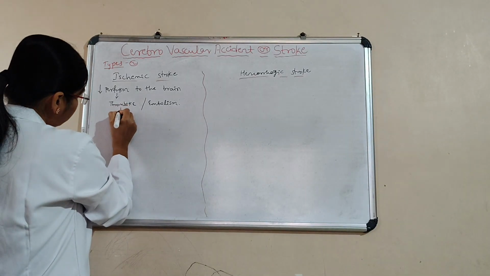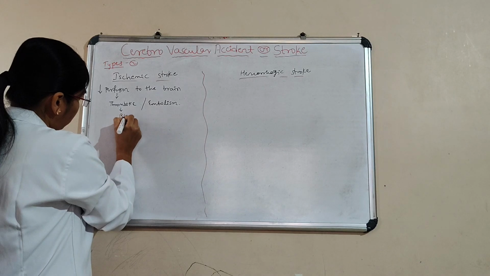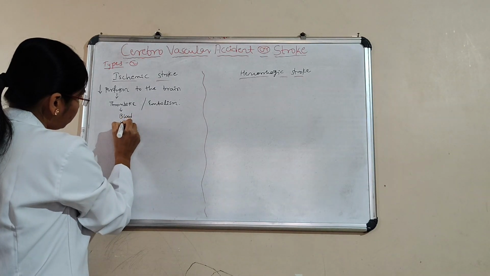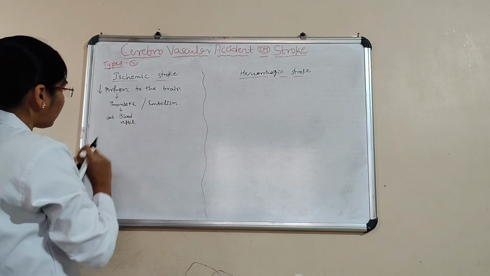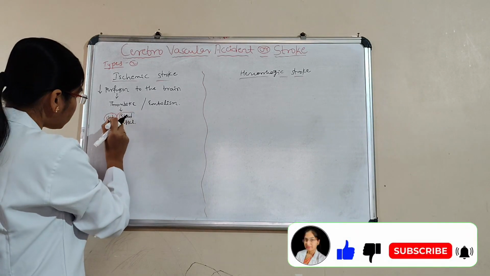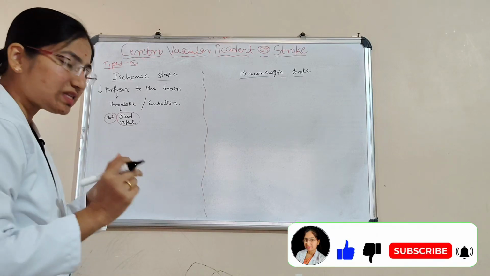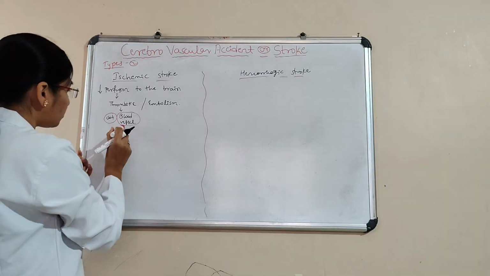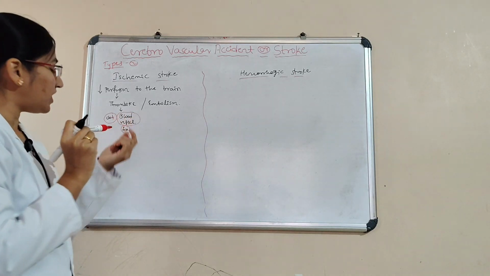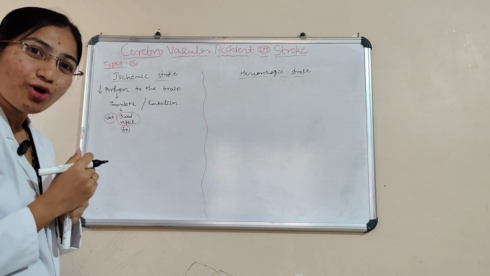There is a blood vessel, and in that we can see a clot. A clot in the blood vessel is going to remain fixed, stuck on the blood vessel. And then embolism.